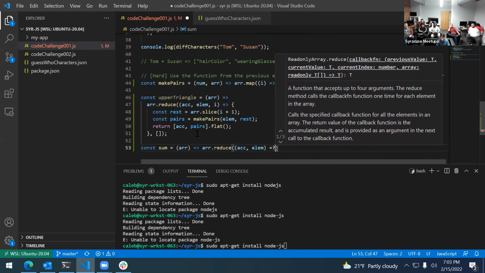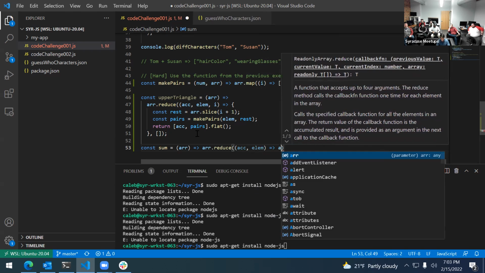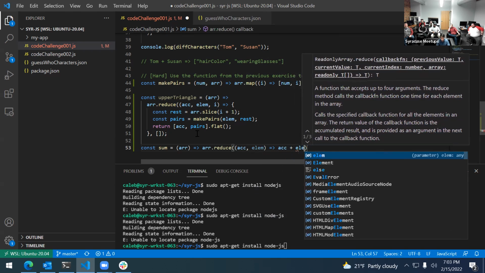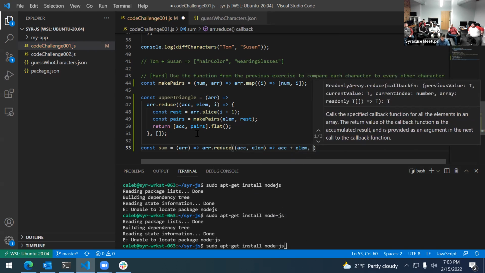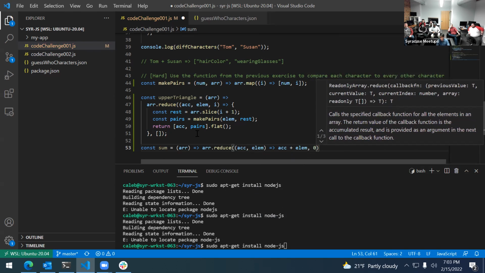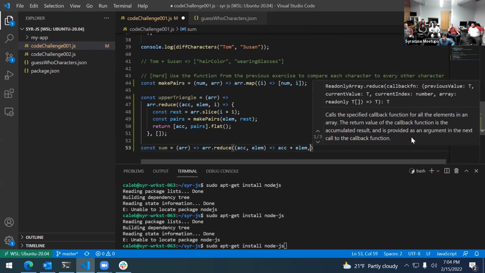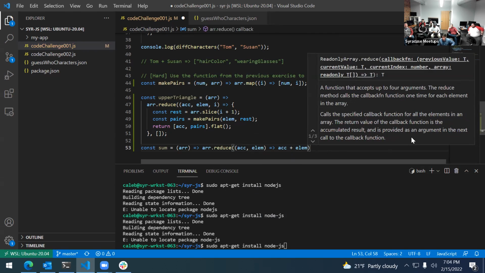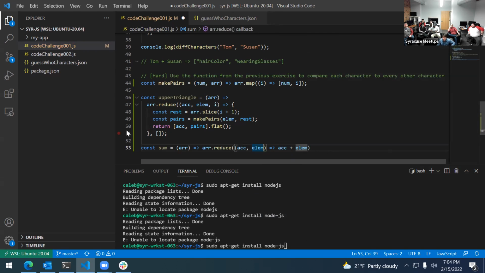And all I'm going to do is return the accumulator plus element. Technically, it then receives another argument, which is the initial value for the accumulator. If you don't provide it, it will use the first item in the array as your accumulator, which you may or may not want. In this case, it works. So this will take all of the elements in your array and loop over them and produce a sum of them.